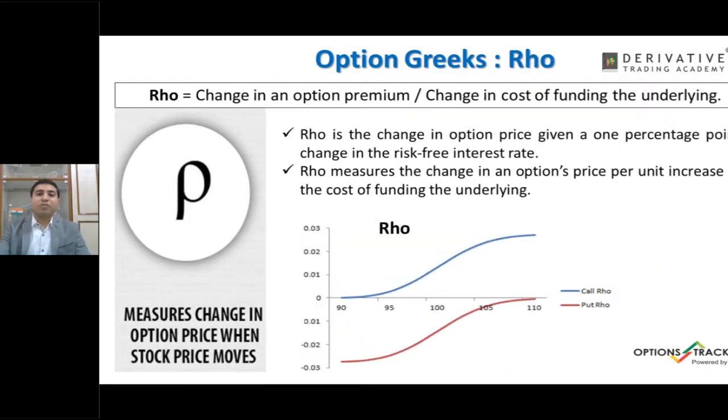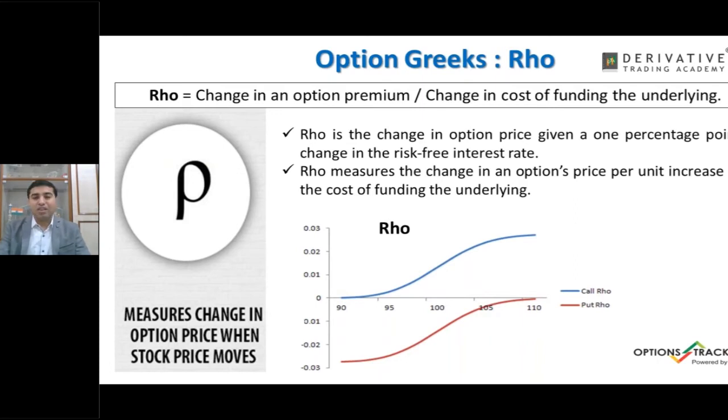Let's talk about the next factor, rho. However, this is having a minor change in the option premium because it will happen only when there is a change in the interest rate by the RBI reference rate. Whenever the RBI announces a change in the interest rate, that is the only time your rho changes, because rho is all about the interest rate, because of the cost of funding.